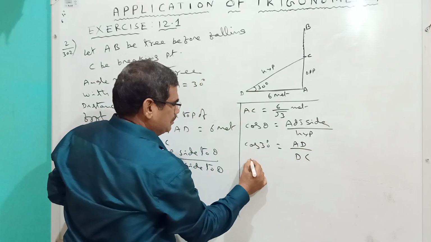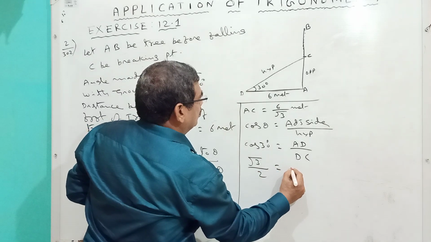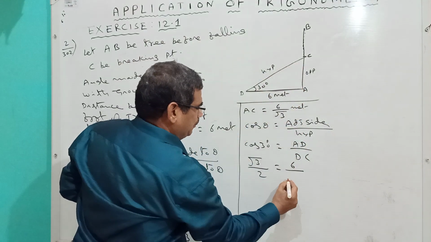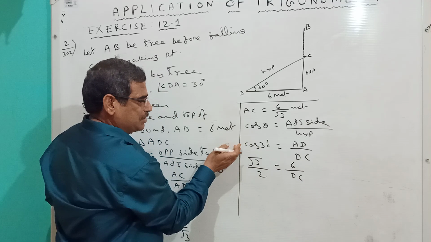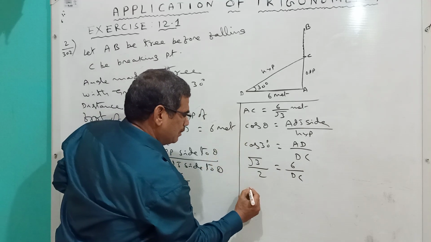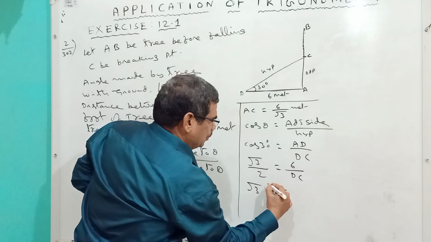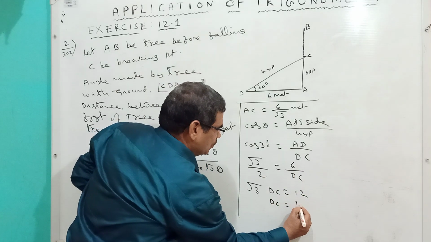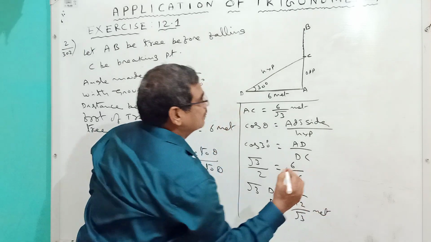Cos 30 means root 3 by 2 is equal to 6 by DC. DC is a division, it will come to this side as multiplication. Root 3 DC is equal to 2 into 6, 12. DC is equal to 12 by root 3 meters.